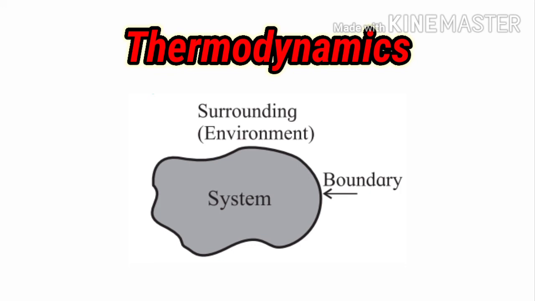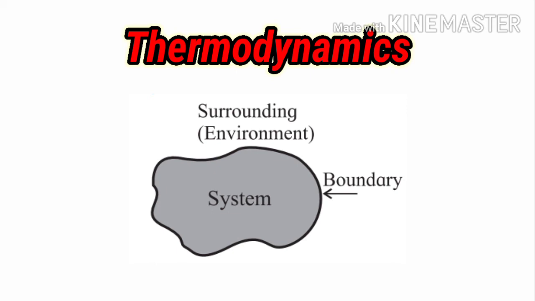Now we will move further to the boundary. What is meant by the boundary? The boundary is the thin portion which separates the system from the surrounding. You can observe in the diagram that the system and the surrounding are separated by a thin portion, which is called the boundary. I will explain with the help of the already given example.